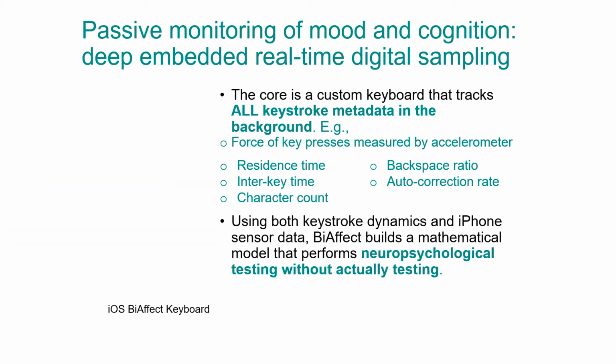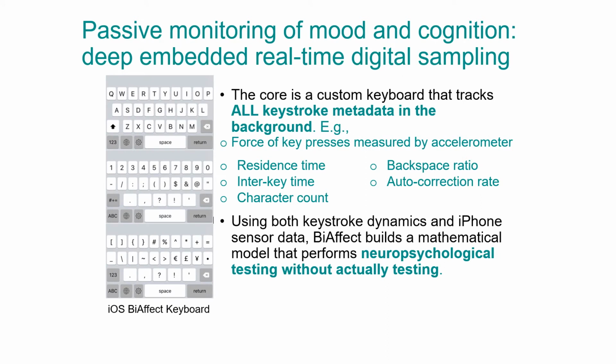And the inspiration for Unmask came from the development of an app by my colleague, Dr. Alex Leal, called BiAffect. And BiAffect replaces the default keyboard of your smartphone with a customized keyboard that allows us to track how you're typing, and importantly, not what you're typing, to infer information about your mood and cognition. And we look at several different typing measures, like how fast you're typing, the use of autocorrect, how frequently you're pressing the backspace, and all of this information gets inputted into algorithms that allow us to track levels of depression and cognitive function, as I'll describe in the next couple slides.